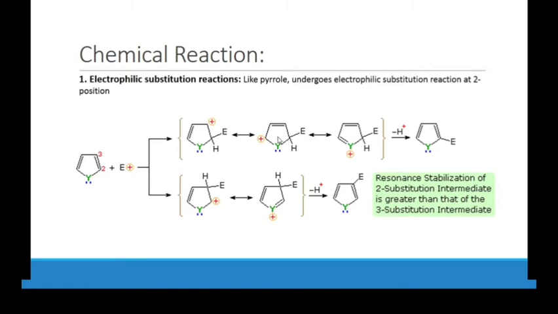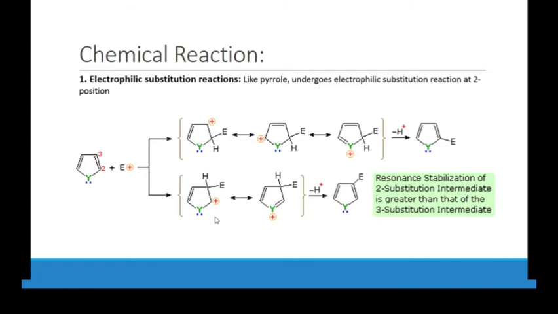Afterward this bond will move here, and then we have a positive sign here. Then these two electrons move from here to here, and then we have a positive sign on our heteroatom. So we have three resonance structures if it binds at position 2.